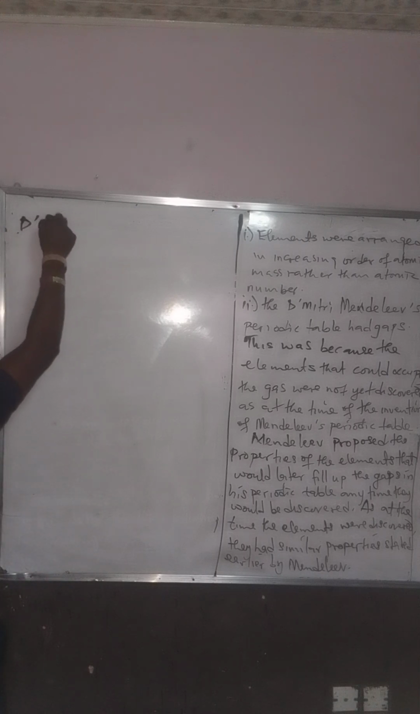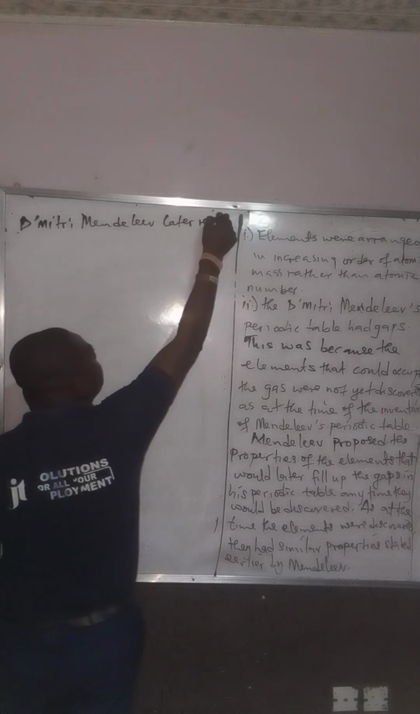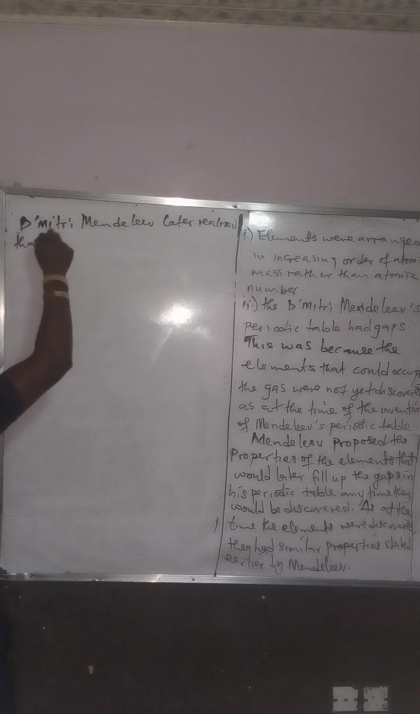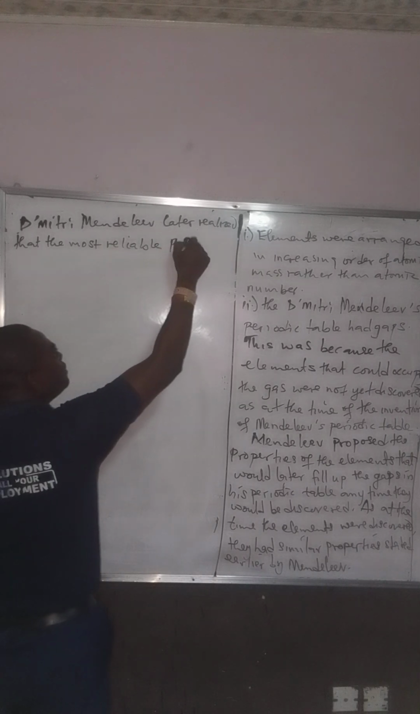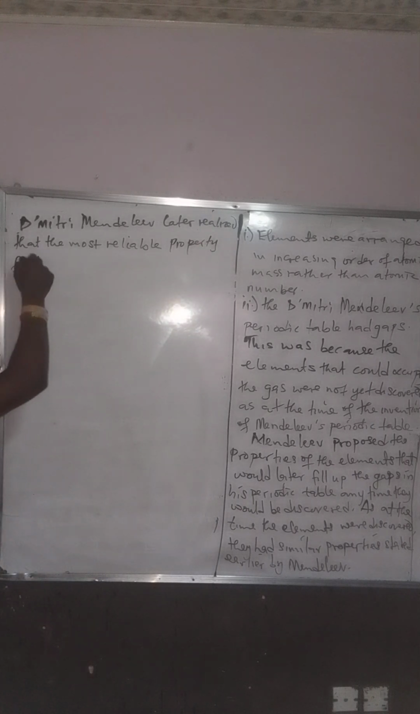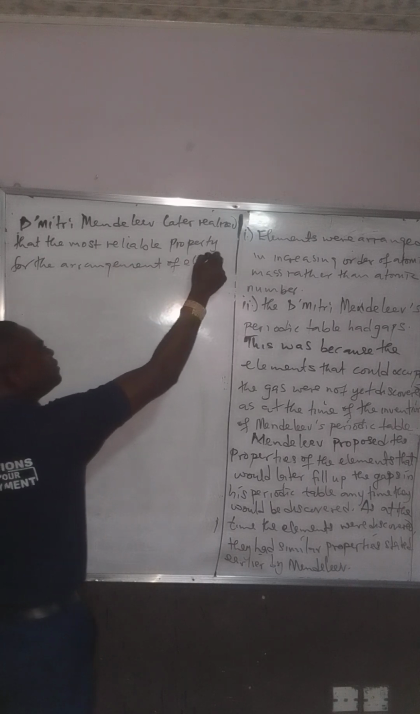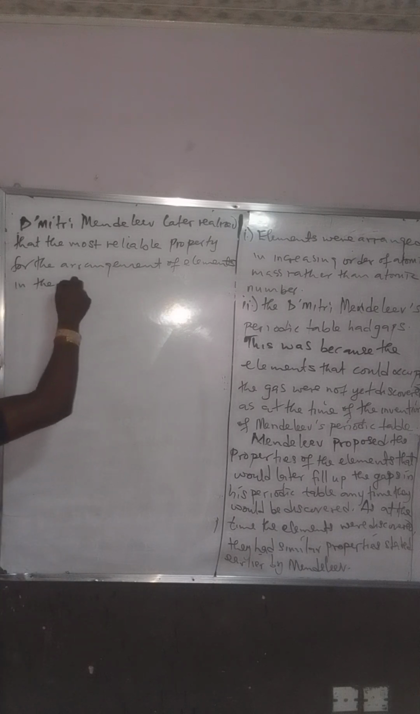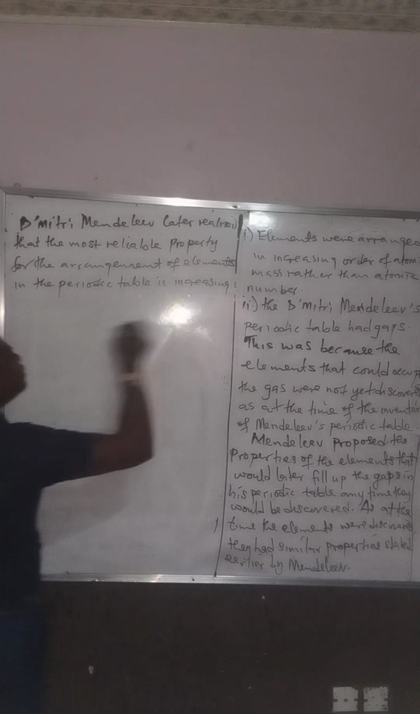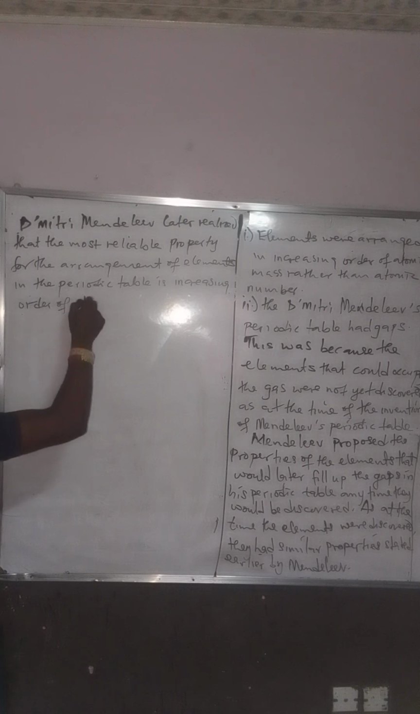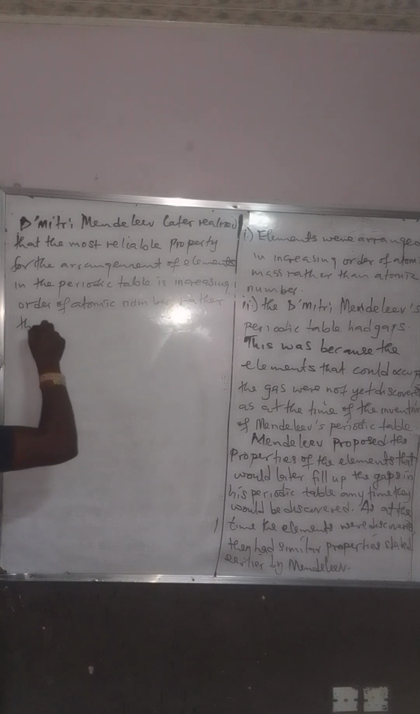Now, Dmitri Mendeleev later realized that the most reliable property for the arrangement of elements in the periodic table is increasing order of atomic number rather than atomic masses.